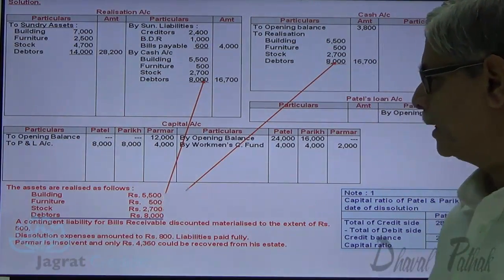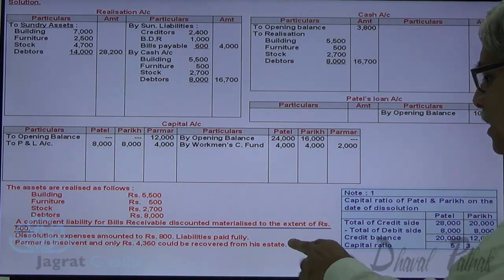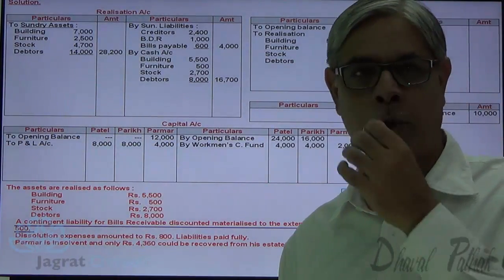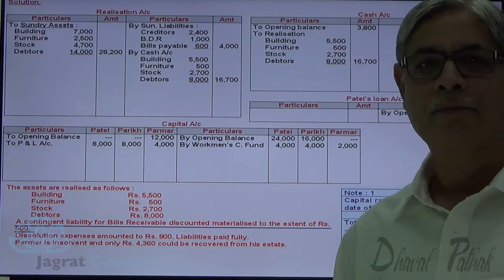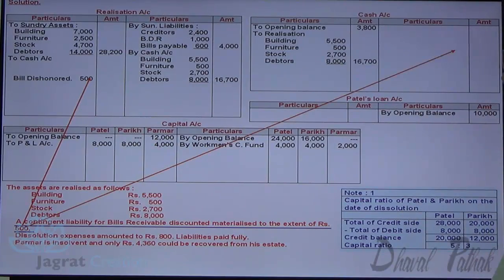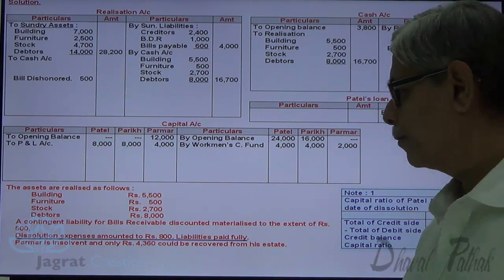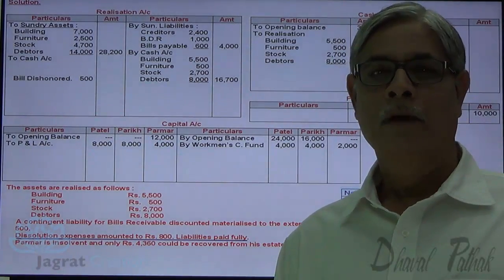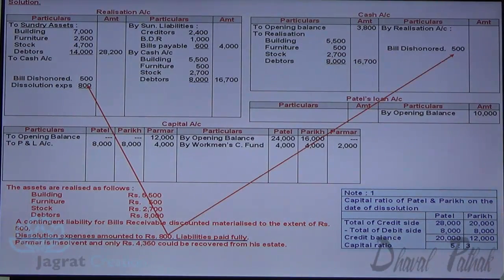A contingent liability for bills receivable discounted materialized to the extent of 500. So this is a contingent liability that we are required to pay at the time of dissolution. Journal entry for payment of this liability is realization account debit to cash account credit. This is a liability that has occurred because of the dishonor of the bill. Now next, dissolution expenses 800. Journal entry for dissolution expenses paid is realization account debit to cash account credit. So cash account is credited here with 800 rupees.